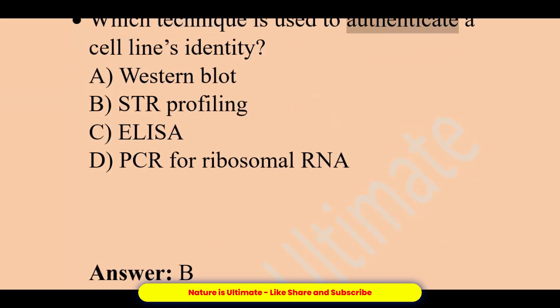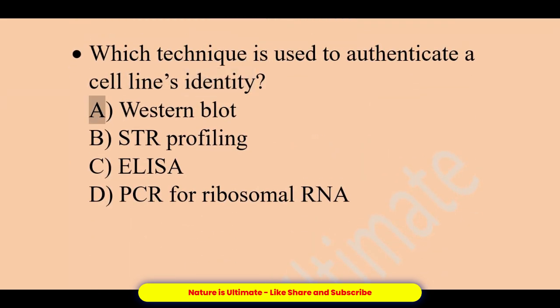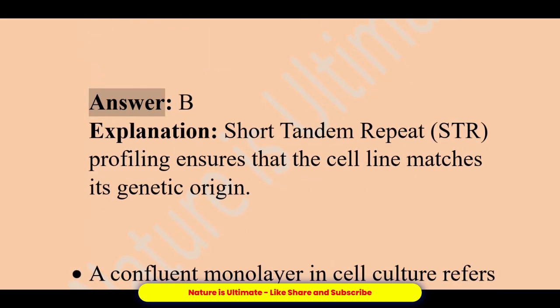Which technique is used to authenticate a cell line's identity? A. Western blot. B. STR profiling. C. ELISA. D. PCR for ribosomal RNA. Answer, B. Explanation, short tandem repeat, STR, profiling ensures that the cell line matches its genetic origin.